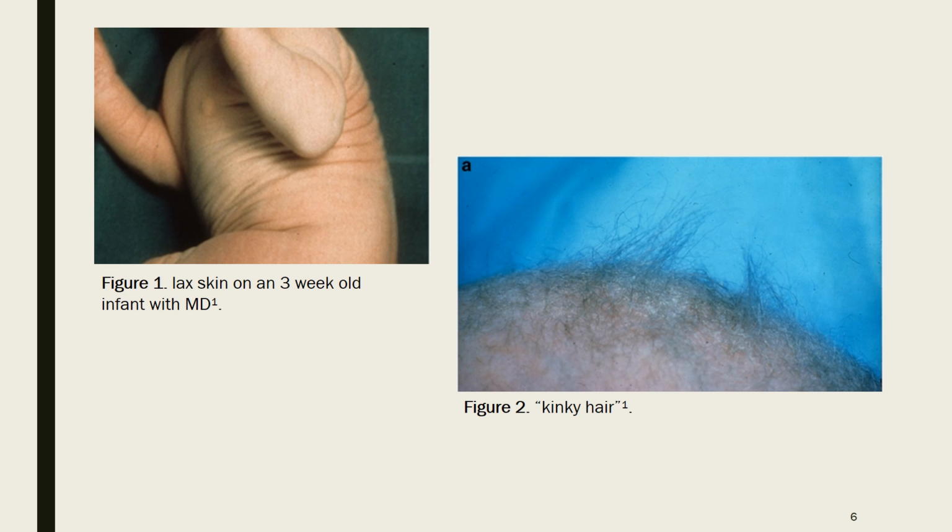So here we have the lax skin. So you can see it's really, really wrinkly and loose. That's a 3-week-old with Menkes. And then here we have the kinky hair. So it's really fine. It's got no colour, really, really sparse and brittle hair.